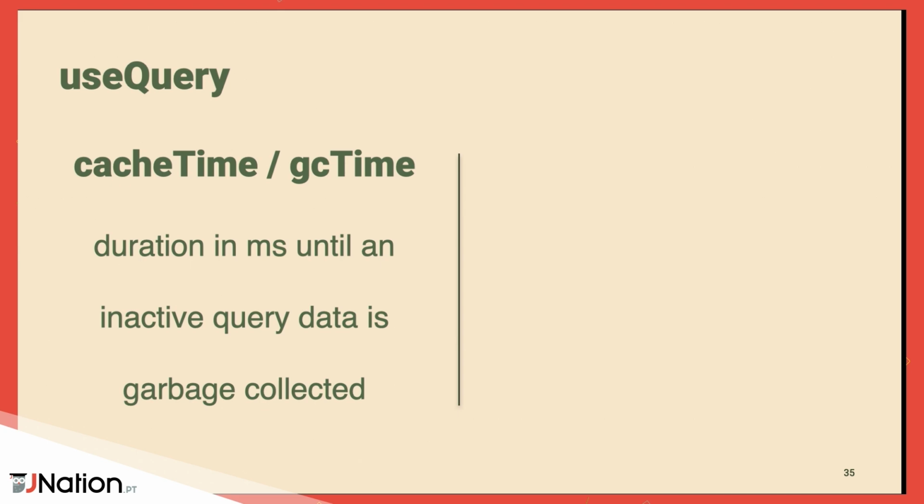Well, technically it's not, because it's going to be cached after your query is no longer active and until it needs to be garbage collected. So you should always think about cache time, aka GC time, as it was renamed in V5, as the time after your query is no longer active that data is going to persist in memory until it's garbage collected. And that's pretty much how this thing works.